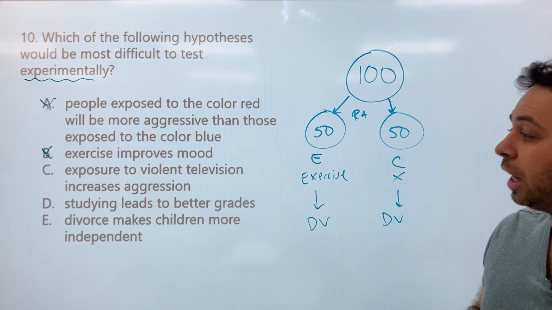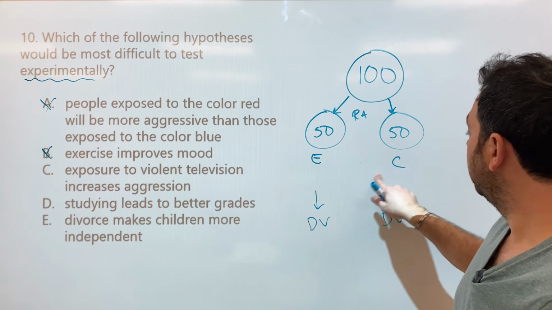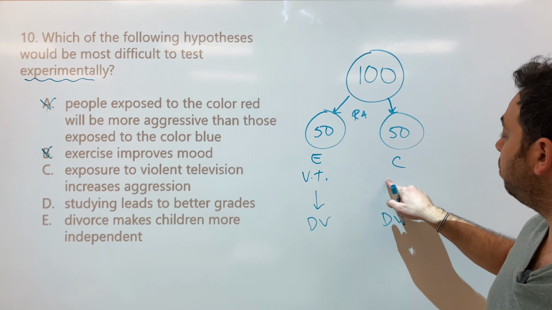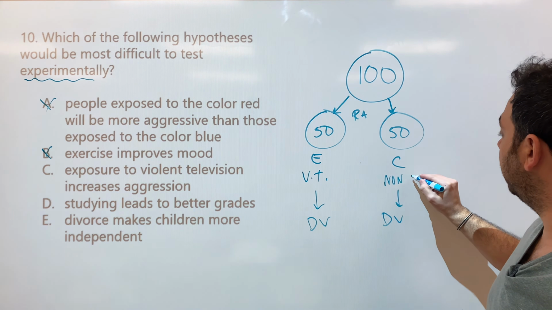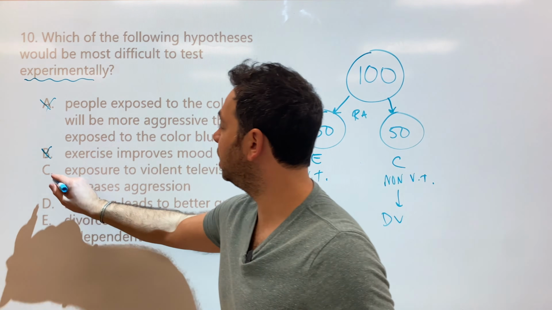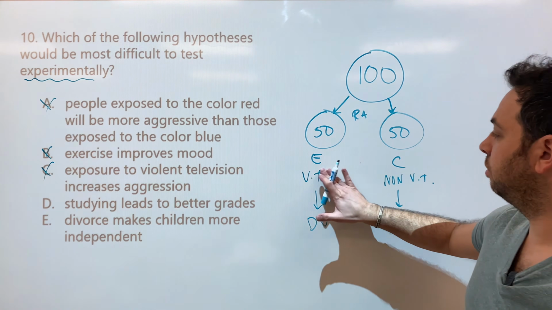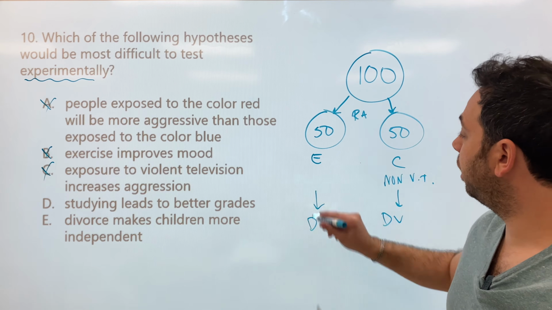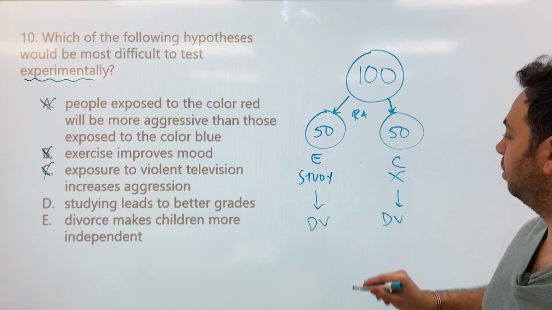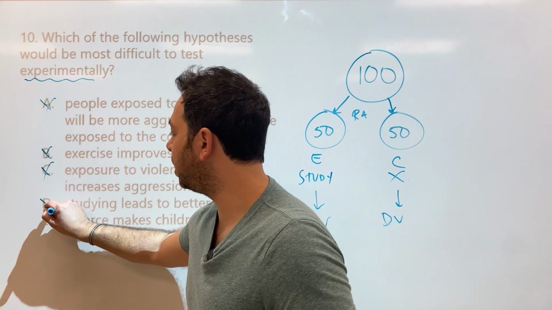C, exposure to violent television increases aggression. Well, guess what? My experimental group, you're exposed to a violent TV, put VT. Control group, you're exposed to non-violent TV, right? And I see, does it affect your aggression? Once again, we're going to cross that off because, yeah, that's an easy study. All right, letter D, studying leads to better grades. Guess what? My experimental group, you're going to study 5 hours a day. My control group, no studying. Does it affect your grades? We'll find out. But we're going to cross that off because yes, you can definitely study that.